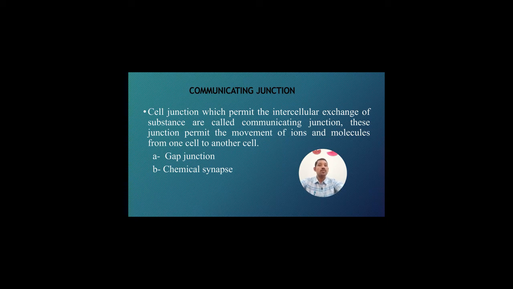These cell junctions which permit the intercellular exchange of substances are called communicating junctions. They permit the movement of ions and molecules from one cell to another cell.